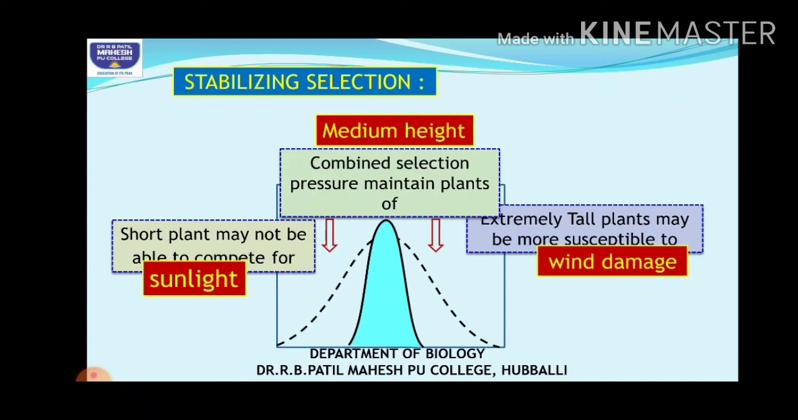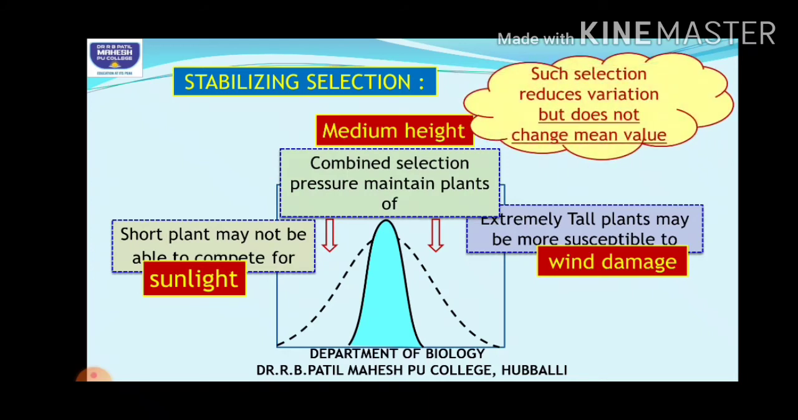So here shorter ones are not fit, they cannot survive. Taller ones also cannot survive. So what does nature do? Nature will select only the plants with a medium height. Such selection reduces variation. So here there is no chance of variation taking place. Why? Because extremes are not there. It is balanced by mixing up the two. So when this combining takes place, variation cannot happen. So generally in this condition, the rate of evolution is less.